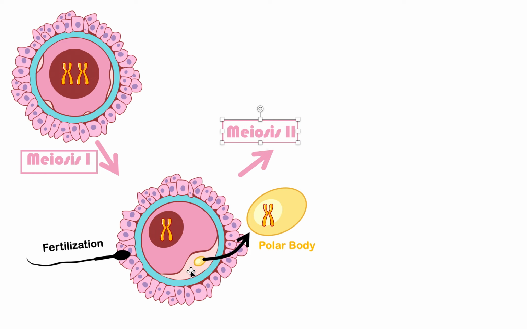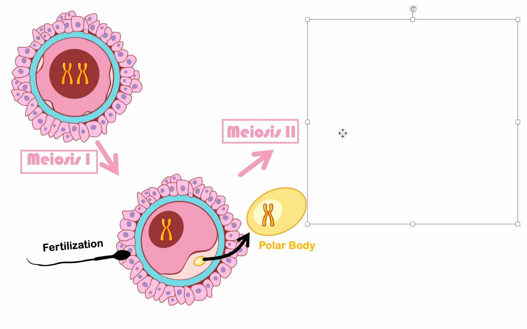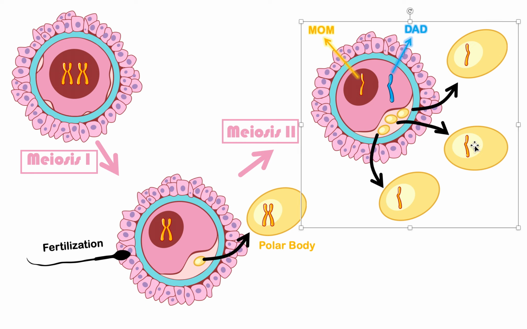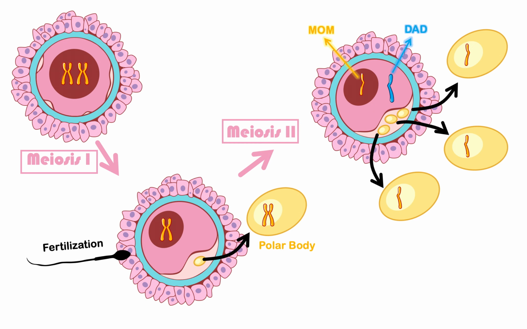So guess how many polar bodies we're going to have now? We're going to have another one because this one will split, so that's going to give us 2. But this one will also split into another half, which will give us 3 total. So 1, 2, 3. So after the full process of meiosis and forming the mature egg, we will have 3 polar bodies. You can clearly see it here, right? Three polar bodies.